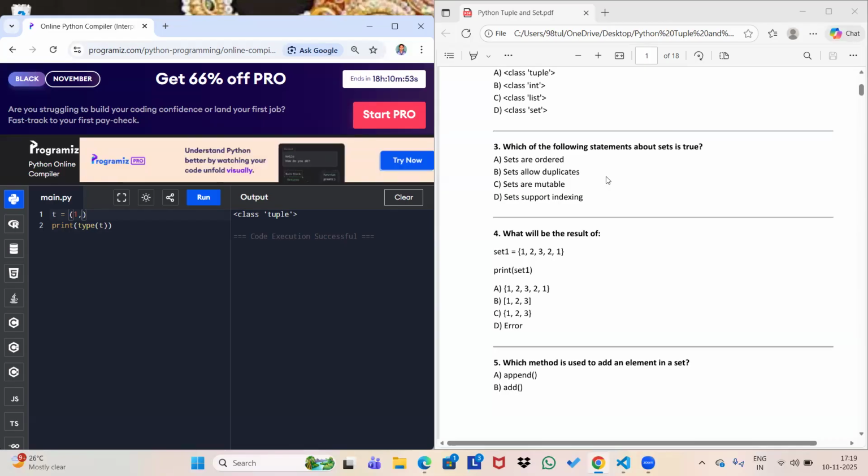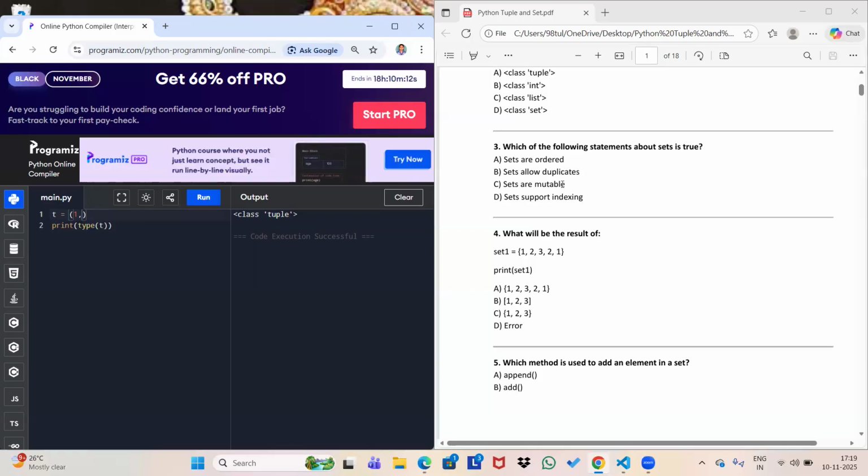So it will only contain immutable elements. It cannot contain any list because lists are mutable. It cannot contain set because set is also mutable. It cannot contain dictionary because dictionary is also mutable. But tuples are immutable, so a set can contain tuples. So let's go to the question. Sets are ordered. Sets allow duplicates. What is true about sets? So sets are ordered? No, I just said that sets are unordered. They do not follow indexing. Sets allow duplicates? I just told you that only unique elements will be inside a set. So there will be no duplicates.